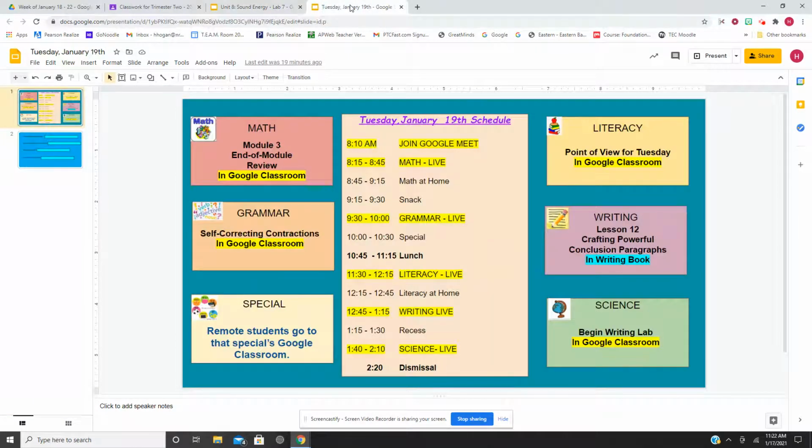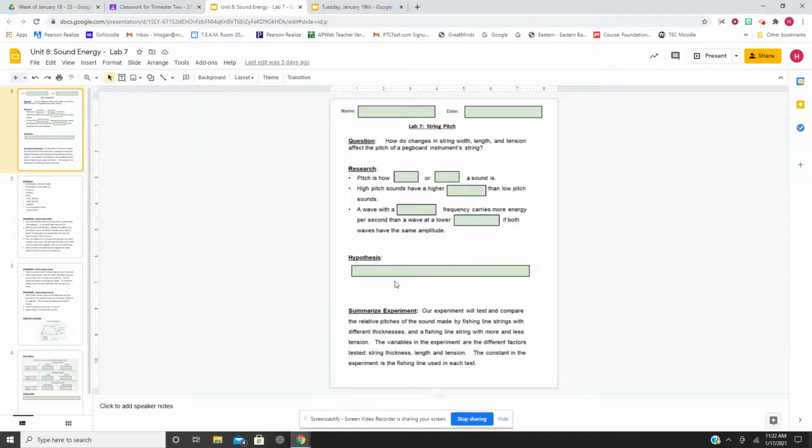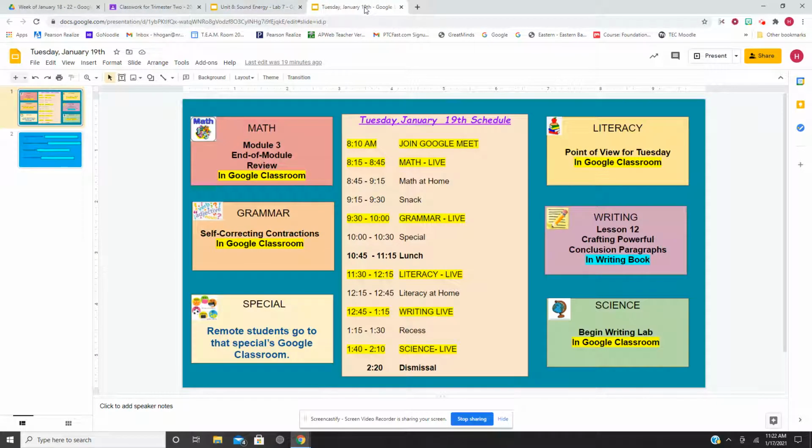This is going to take more than one day. Today we're just beginning writing the lab. So we will probably only get to the first page today. Okay, we'll finish Thursday and Friday.